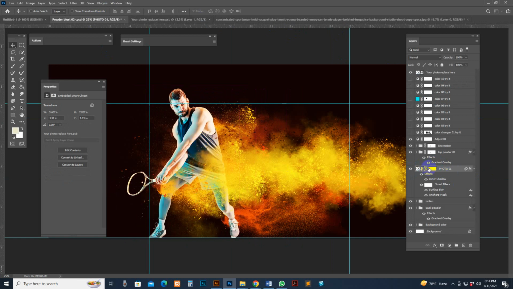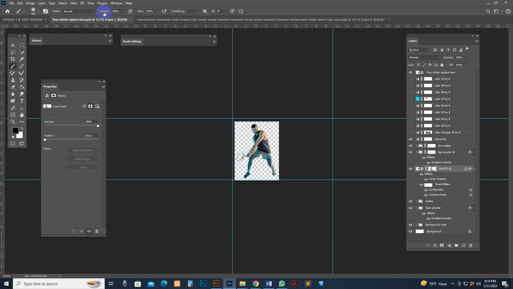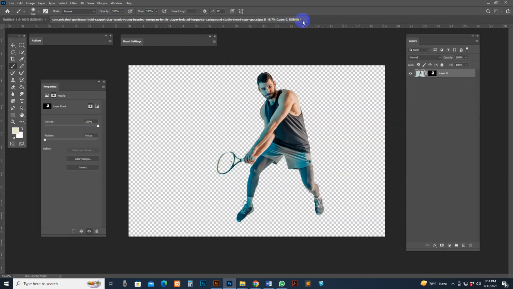See, select the mask point, the photo one, and select mask. You can make some brush for natural viewing purpose. See, if you want you can do this. Okay, this template is closed. Now I will show another one.